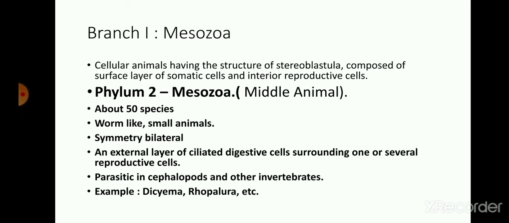First of all, branch first Mesozoa. This branch consists of cellular animals which have the structure of a stereoblastula, composed of a surface layer of somatic cells and interior reproductive cells.